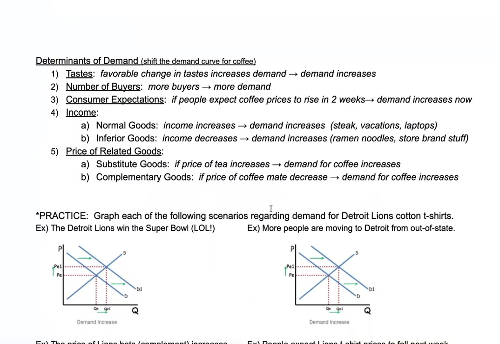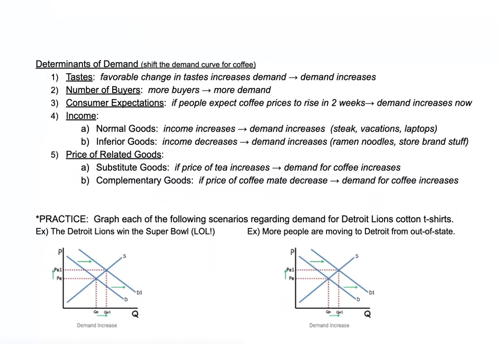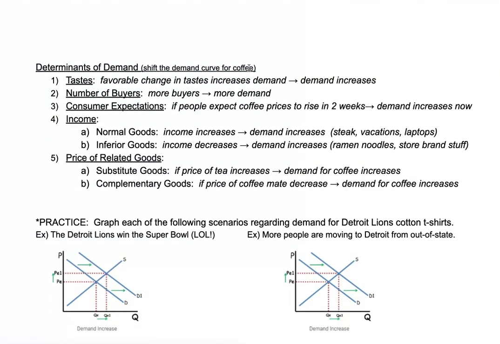Now, what are those shifters? What are the determinants that cause consumers to buy more of something even though the price for that good remained the same? Let's think about the market for coffee. It's extremely important to always identify the market that you're talking about. In this case, we're talking about coffee. So if there were more favorable changes in tastes, for instance, a celebrity advertises coffee at no cost to the coffee company, just goes on concerts, just starts drinking coffee, that's a favorable demand for coffee. If there were more buyers in a market means more potential demand.